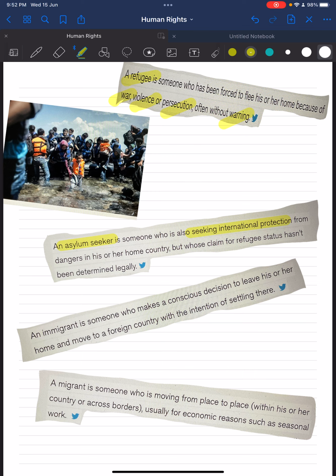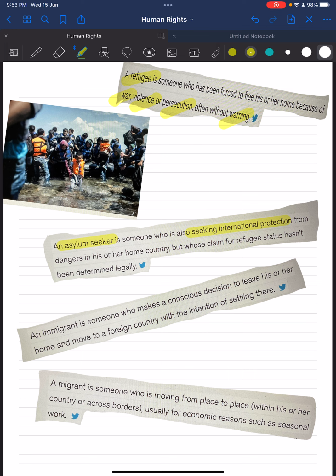Asylum seekers must apply for protection in the country of destination where they are reaching, that's the host country, meaning they must arrive at or cross a border in order to apply. Then they must be able to prove to authorities there that they meet the criteria to be covered by refugee protections. Not every asylum seeker will be recognized as a refugee. I hope you understood this one, right?